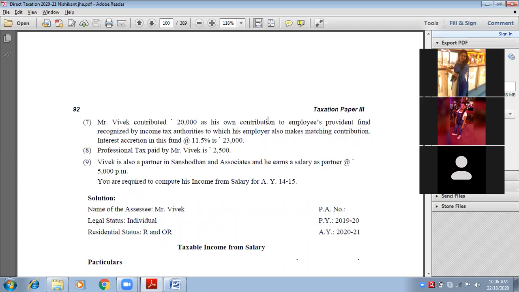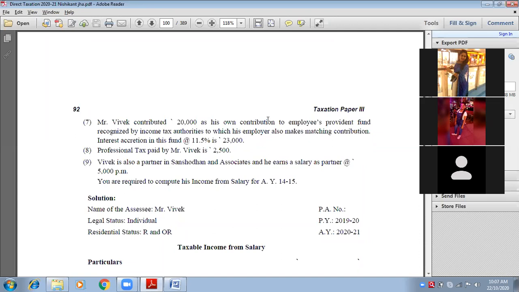Is it his salary? Is it his extra income? No. So we will write a note for this. This is not income for him. He is taking from one account and putting it into another account. It is not counted as salary. But if his employer is giving, then it becomes his salary. If interest is there, it becomes his salary.